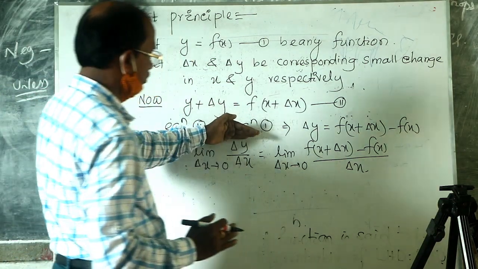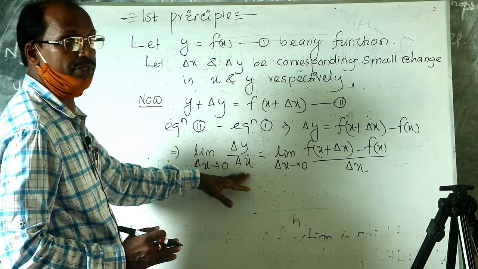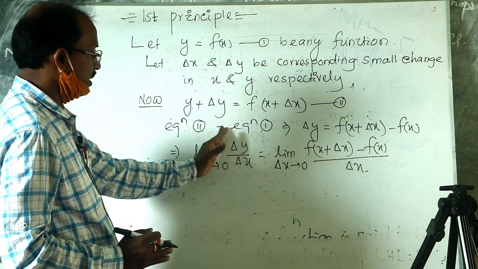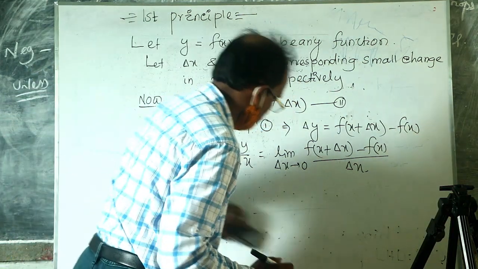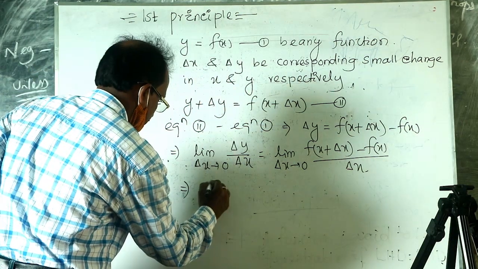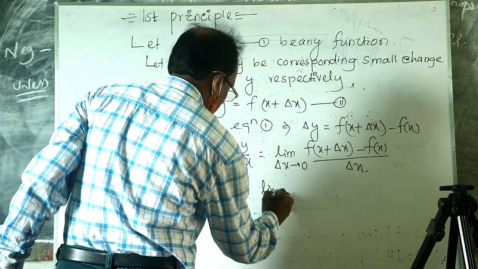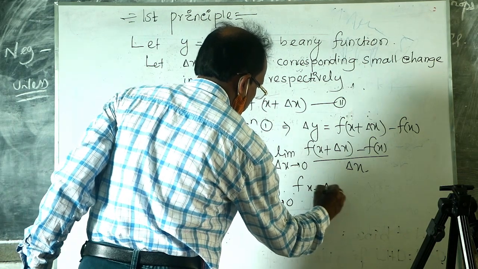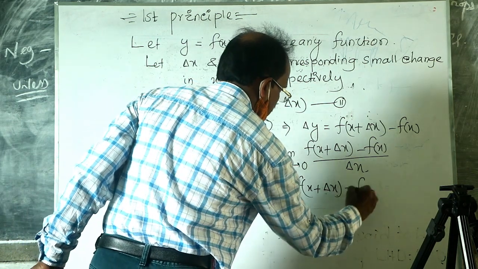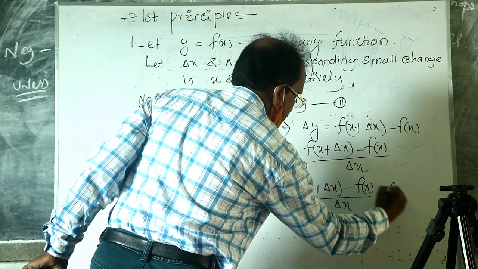This small change in y by small change in x, where delta x tends to 0, can be represented as dy by dx, which is limit delta x tends to 0 of f of x plus delta x minus f of x, by delta x, if it exists.